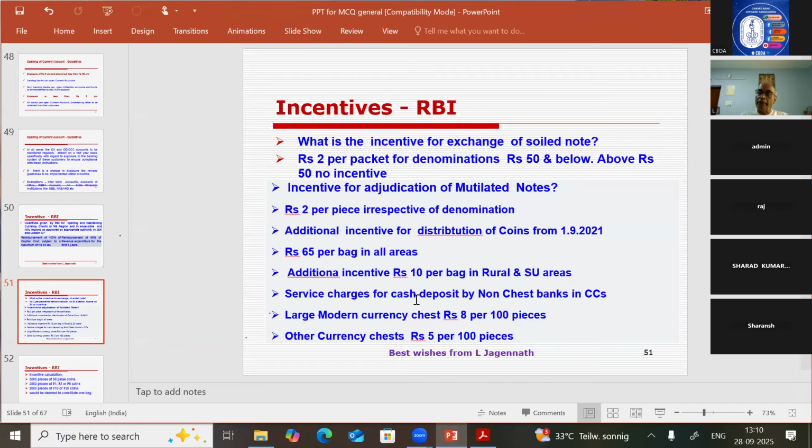So we have been seeing what incentives banks will get for opening and maintaining a currency chest in certain places: capital expenditure incentive and revenue expenditure incentive, for exchange of soiled notes, for adjudication of mutilated notes, for distribution of coins, and for accepting cash from a non-chest bank in the currency chest. As per the RBI linkage scheme, it is 8 rupees or 5 rupees depending upon whether our currency chest is a large modern currency chest or a normal currency chest. Definitely they may ask what a large modern currency chest is, so we will see that also.